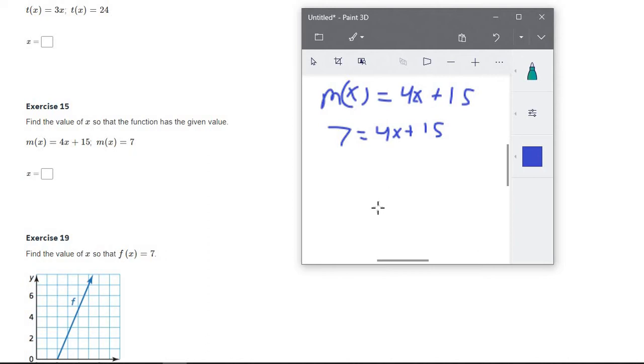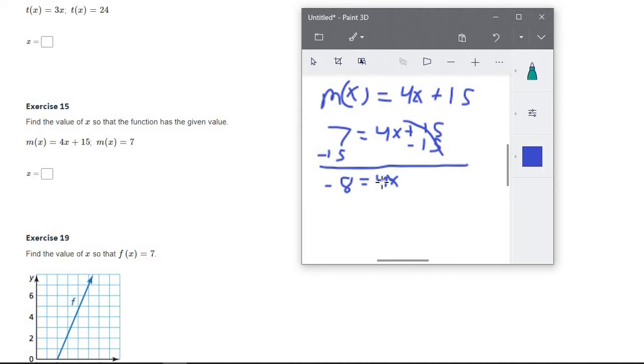All right, now when we solve here, again, this is just a two-step algebraic equation. First thing we want to get rid of is this 15. It's plus 15, so we need to subtract 15 from both sides. 7 minus 15 is -8. We didn't do anything with this 4x, so it stays there. And plus 15 minus 15 cancel out to 0. So now we have this equation.